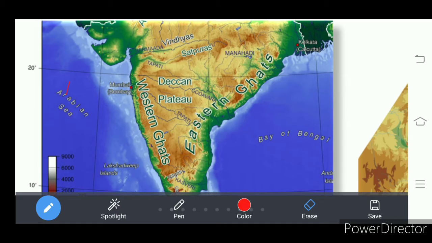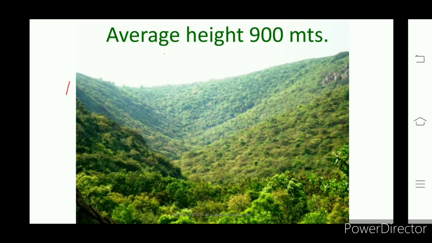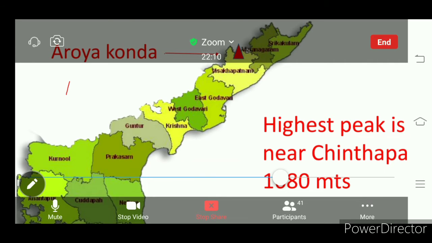Aramakonda, I'll show you that. It is at Chintapalli in Vishakhapatnam. Look here, this is the average height of the Eastern Ghats. Understand how thick the forest is.